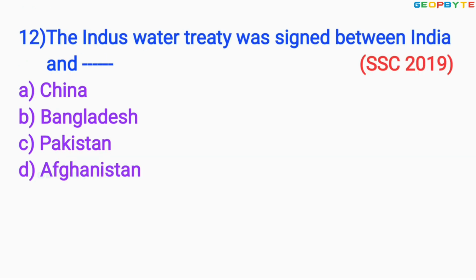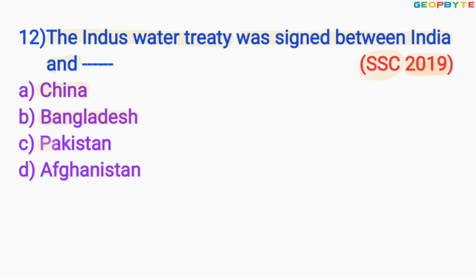Look at the 12th question asked for SSC exam in the year 2019 like this. The Indus Water Treaty was signed between India and option A, China. Option B, Bangladesh.